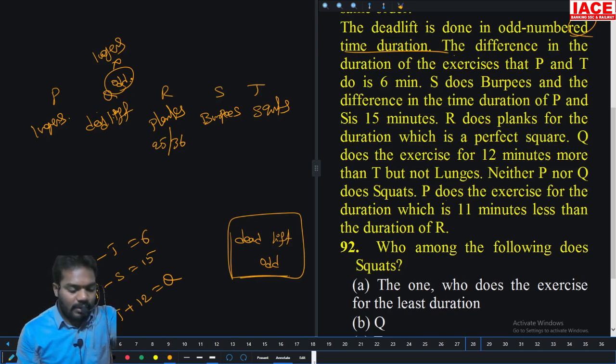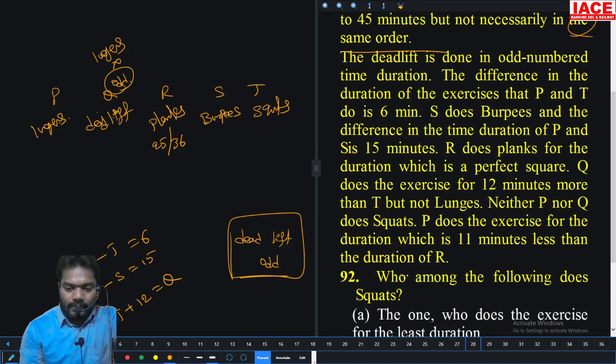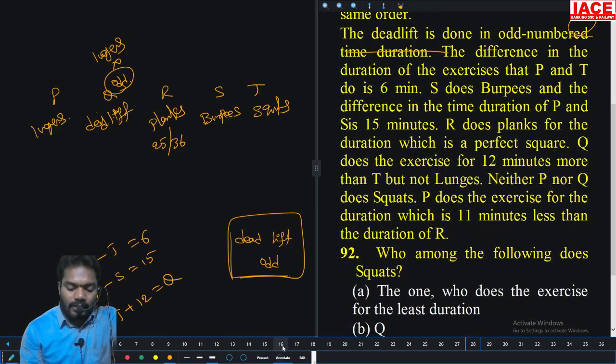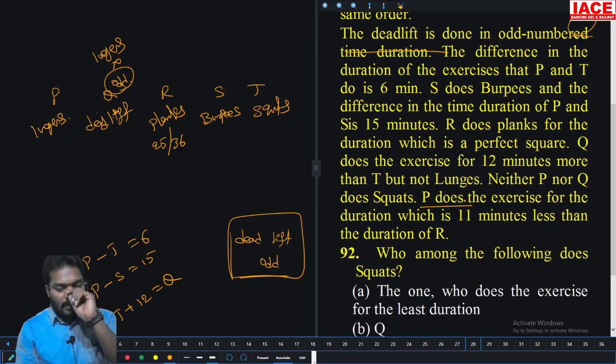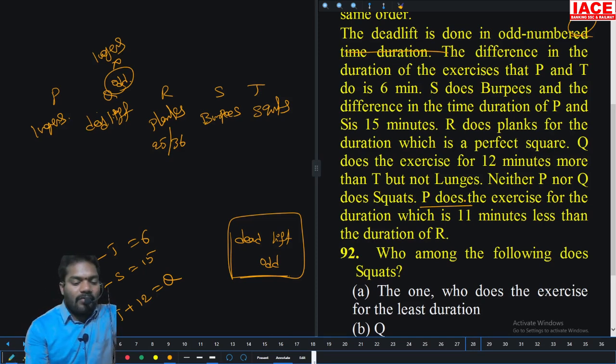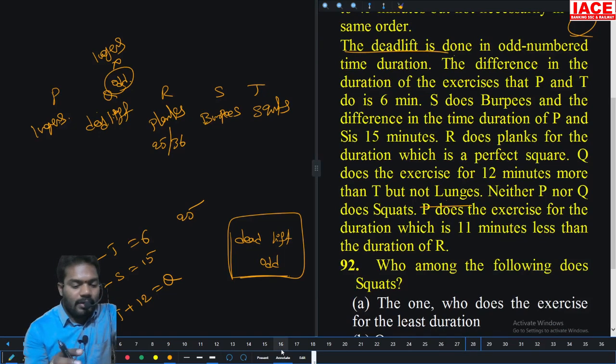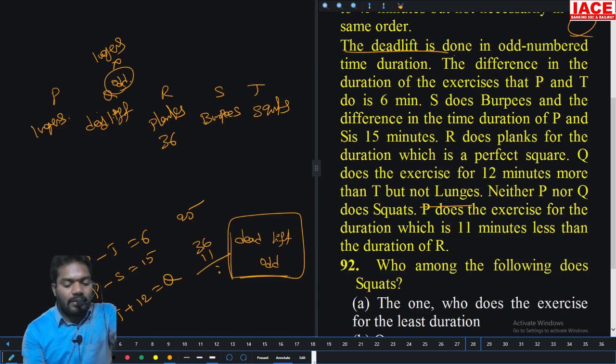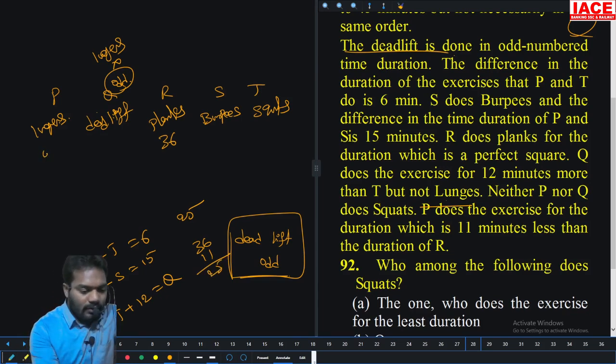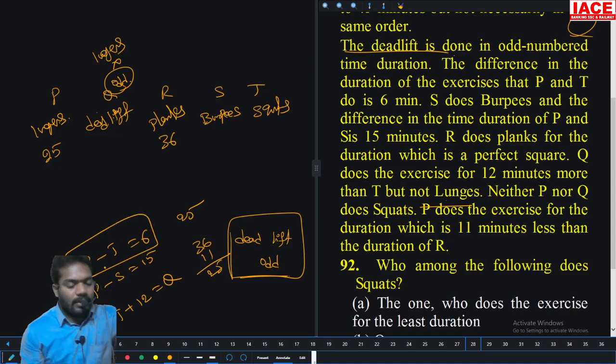P minus T is equal to 6, P minus S is equal to 15, T plus 2 is equal to Q. P does the exercise for the duration which is 11 minutes less than R. If R is taken as 25, it is not possible because the duration is only 20 to 45 minutes. So there is no chance for 25, so R is only 36. So 36 minus 11 is 25. So P is 25. Then P minus T is equal to 6.